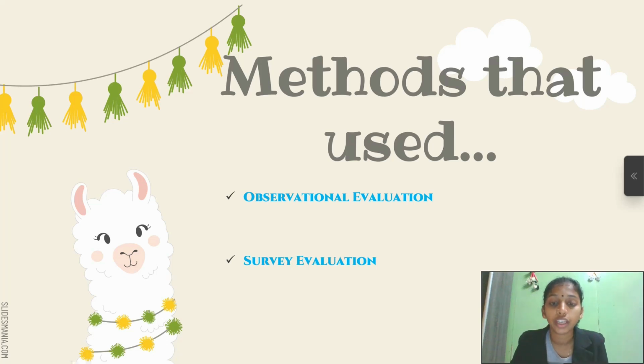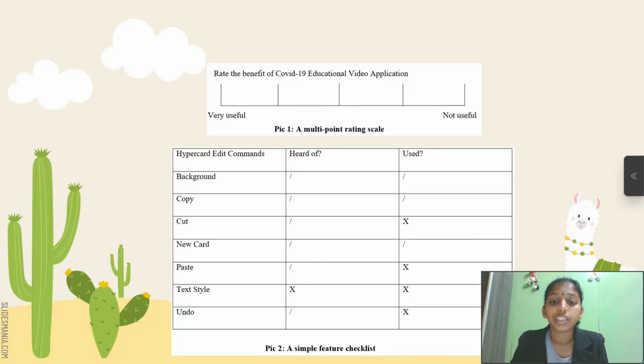We did the survey with open questions. It was good for gaining information on a broad basis because they allow the respondents to answer in any way they choose. The type of questionnaire that we used is a Likert scale questionnaire, which is a multi-point rating scale, and a simple feature checklist, as in the picture below.